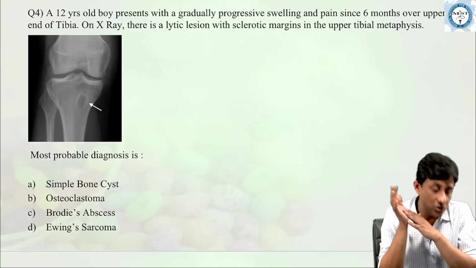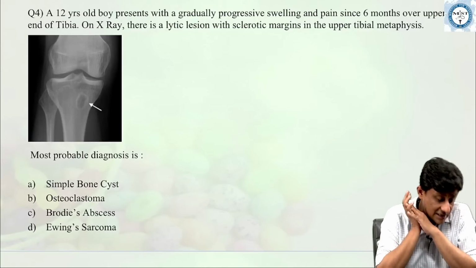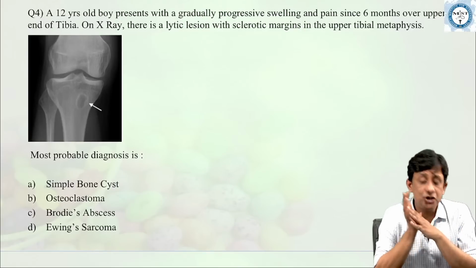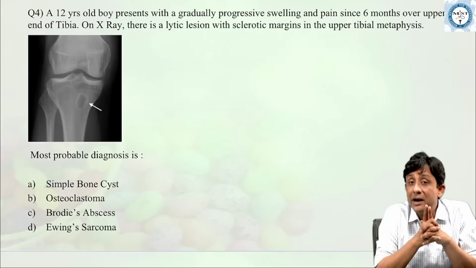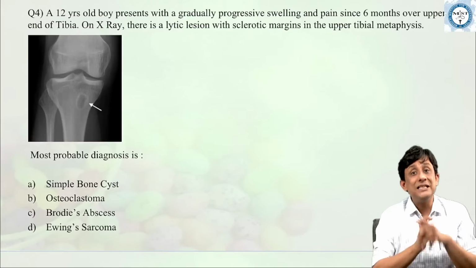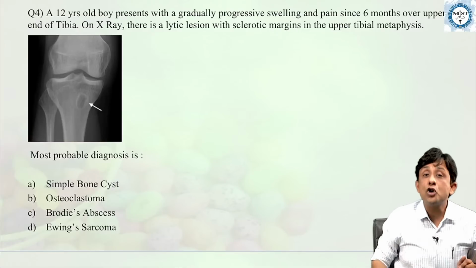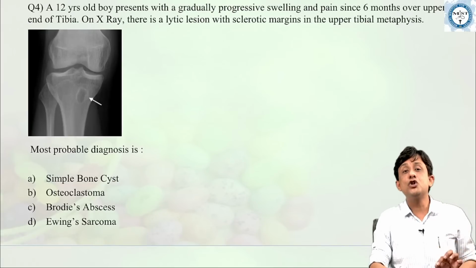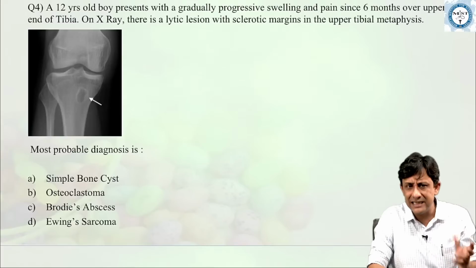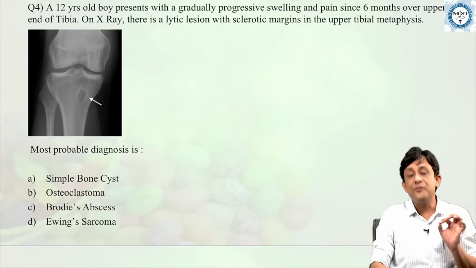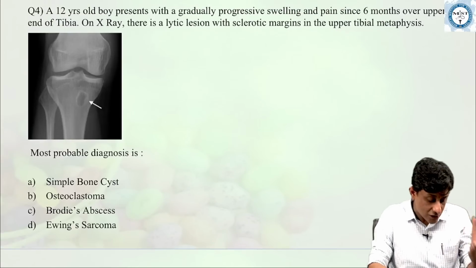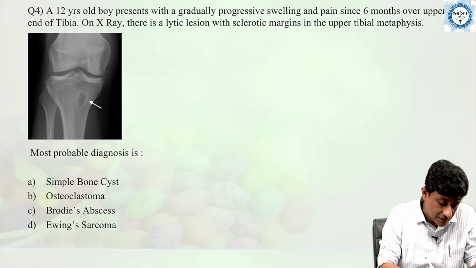So what is the answer? Choices are simple bone cyst. Simple bone cyst also is a lytic lesion with a sclerotic margin, but upper tibia is not the most common site for simple bone cyst. Proximal humerus is the most common site. Osteoclastoma, second choice, osteoclastoma or giant cell tumor is an epiphyseal lesion. Okay, so this is a metaphyseal lesion, so osteoclastoma does not fit into this.